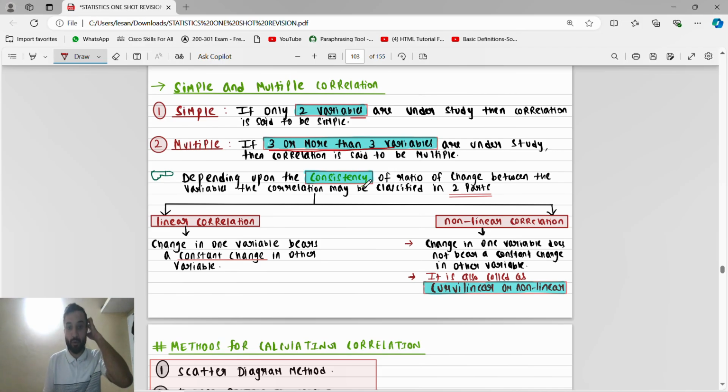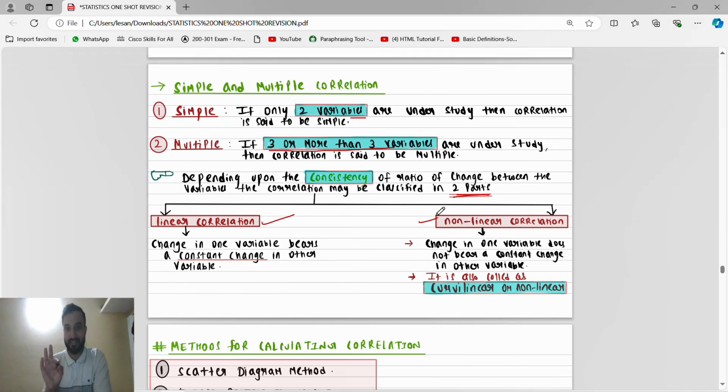Depending upon the consistency of the ratio of change between the variables, the correlation may be classified in two parts: linear correlation and non-linear correlation. Linear correlation means a constant change. Non-linear correlation means a change in one variable does not bear a constant change in the other. It is also called curvilinear or non-linear.